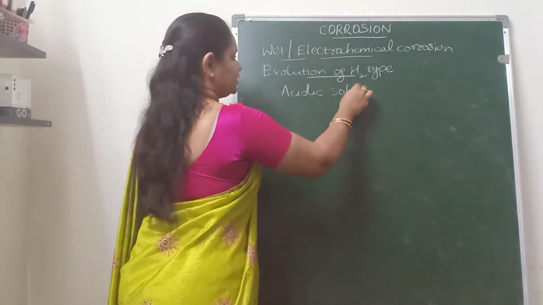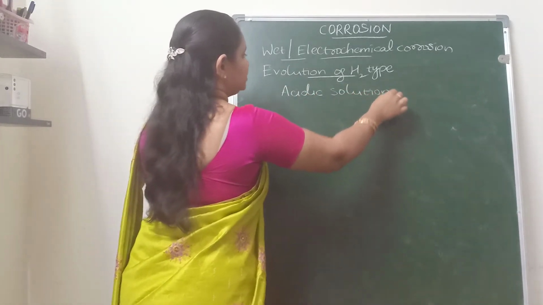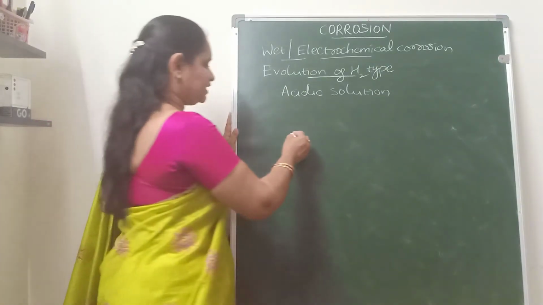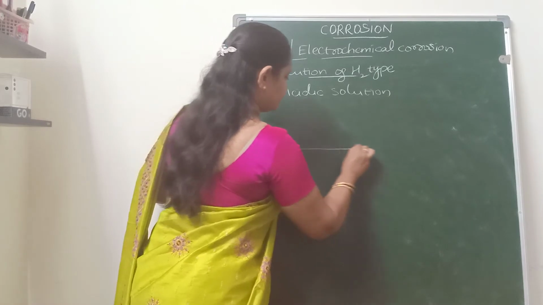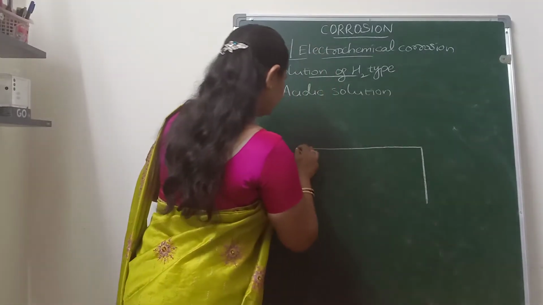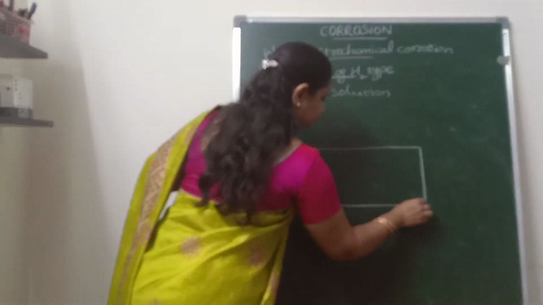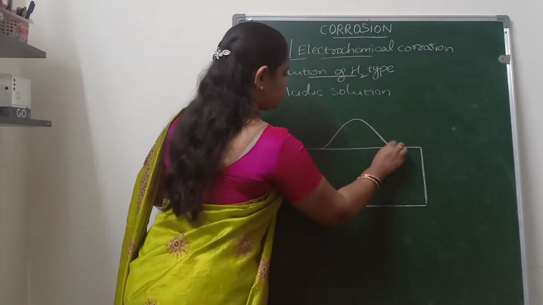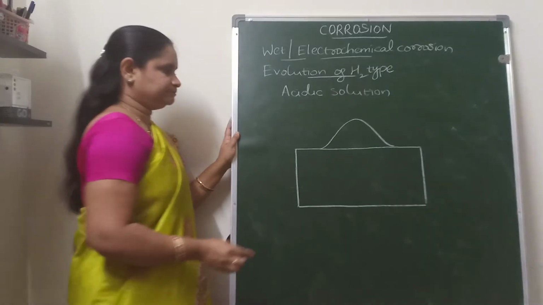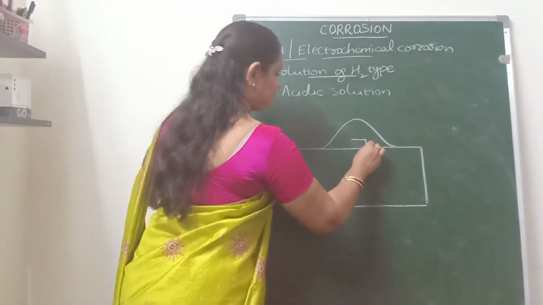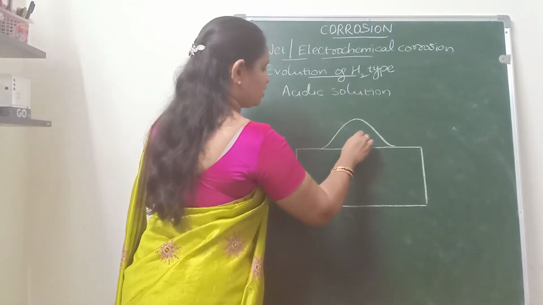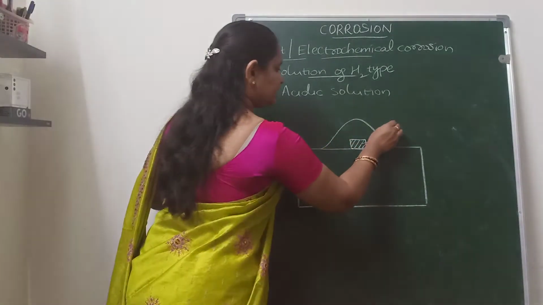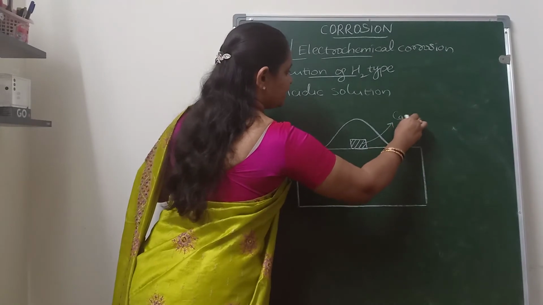When the metal surface is exposed to the acidic solution, then this type of mechanism will take place. For example, if we are having a metal surface like this, and when it is exposed to the liquid medium, some small portion of the metal will act as a cathodic part.